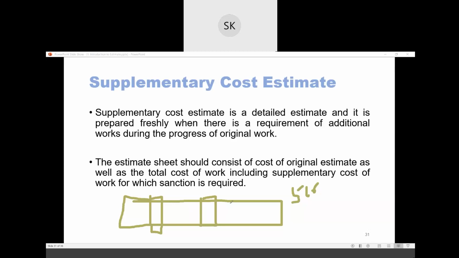5 crore is for 9 kilometer plus one bridge. But if you got the approval to construct one more bridge, then you have to make a separate estimate for this bridge. So that is called supplementary cost estimate. Okay.